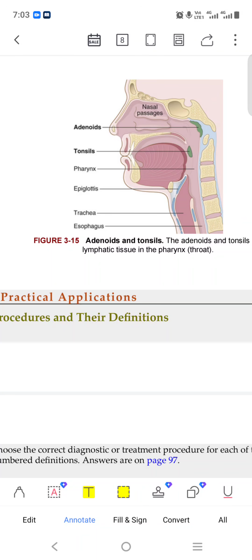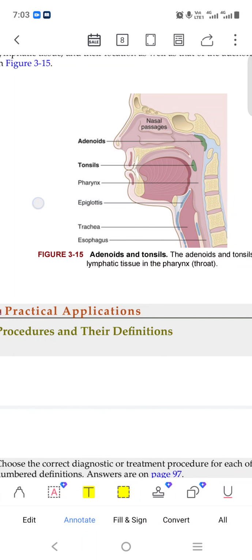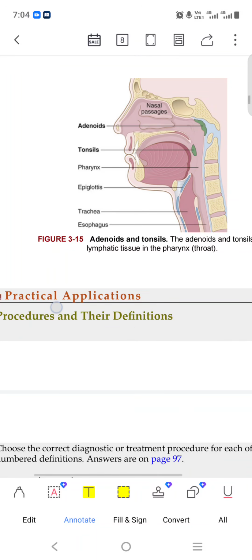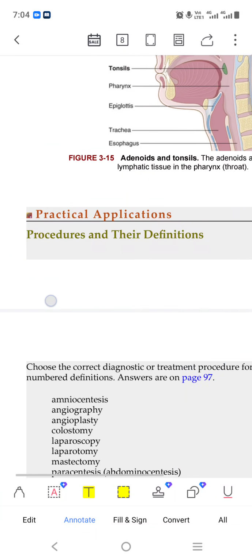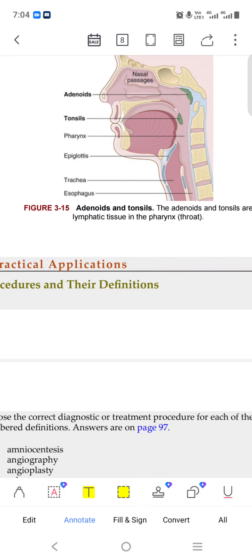Epiglottis. When we take food, the esophagus is the food area, and the epiglottis closes the other one. Epiglottis is a kind of lock. When we take a fluid, it locks our air area. When we take anything like fluid, air and food, it closes.